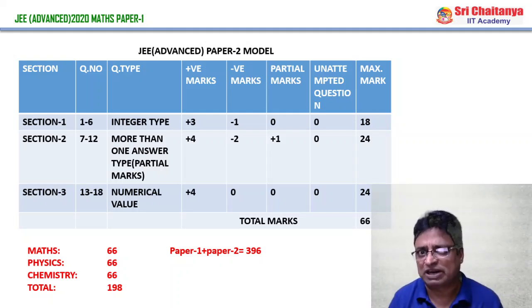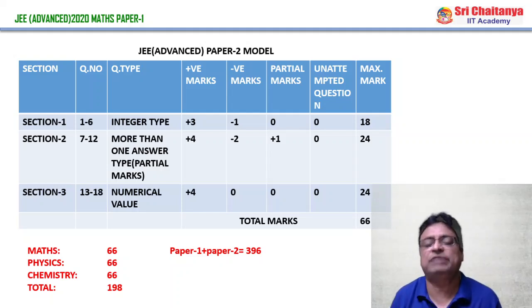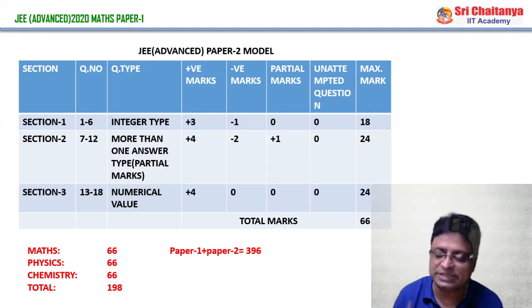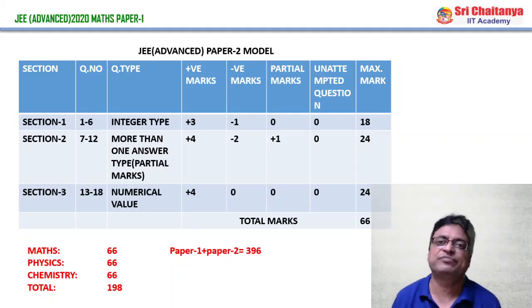Total marks allotted for that section 2 is 24, and section 3 numerical value. This is the first time in a single paper both integer, meaning answers are only from 0 to 9 only, whereas in numerical answers may be either decimal places or something like that. For wrongly attempted question there is no negative mark at all in section 3. Of course, even in paper 2 in mathematics also the maximum mark was 66, and physics 66, chemistry 66. Total paper 2 conducted in 198 marks. Altogether paper 1 and paper 2 396. This is about JEE Advanced paper 1 and paper 2.